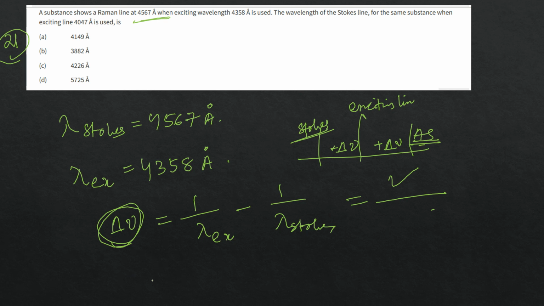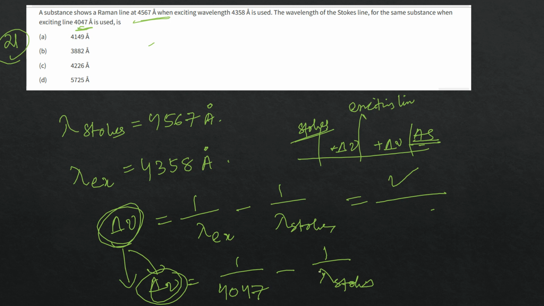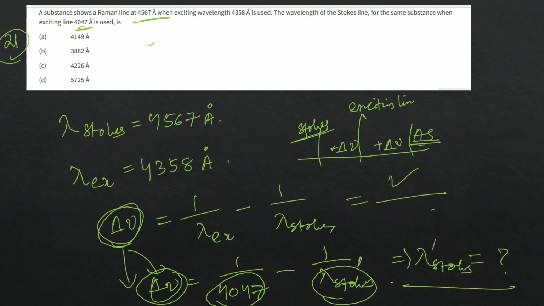In the next step, you will use this same del nu in 1 by lambda exciting, where the exciting line in the second case is 4047 minus lambda Stokes. You put the value of del nu here, and lambda Stokes you can find out. This is the process; you have to do the calculations.